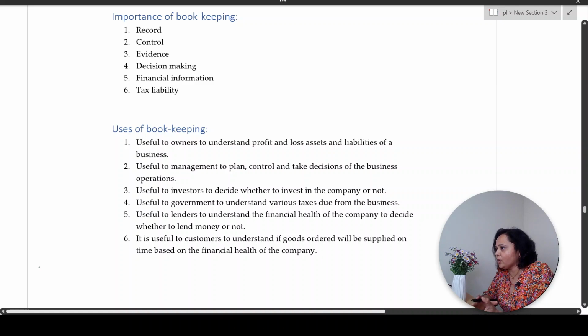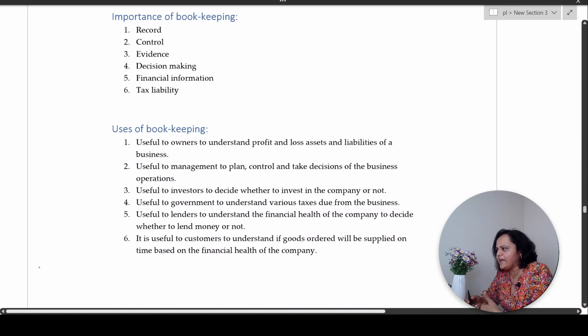From the government point of view, the records came handy for the government to check whether proper taxes on the incomes that the business received were paid or not. Were any taxes due? Did the company pay all the taxes which were due from them? All this is useful for the government to check with the financial records available in the business, right?